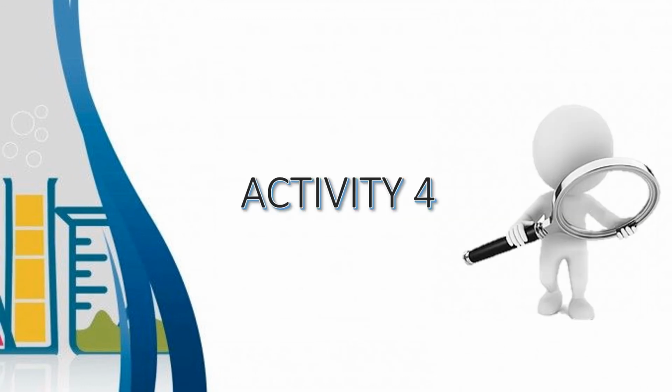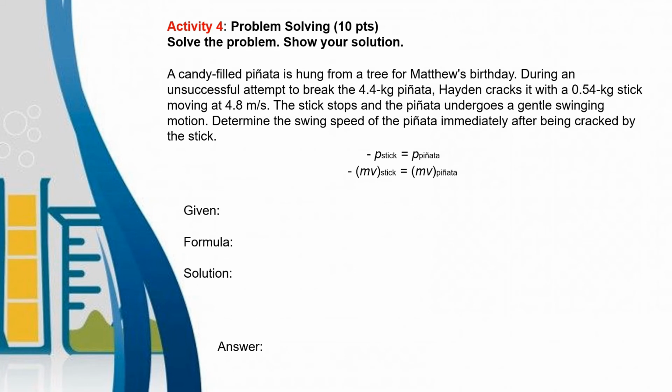Okay, let's have activity number 4. For activity number 4, problem solving, 10 points. Solve the problem, show your solution. A candy-filled piñata is hung from a tree for Matthew's birthday. During an unsuccessful attempt to break the 4.4 kg piñata, Hayden cracks it with a 0.54 kg stick moving at 4.8 meters per second. The stick stops and the piñata undergoes a gentle swinging motion. Determine the swinging speed or velocity of the piñata immediately after being cracked by the stick.